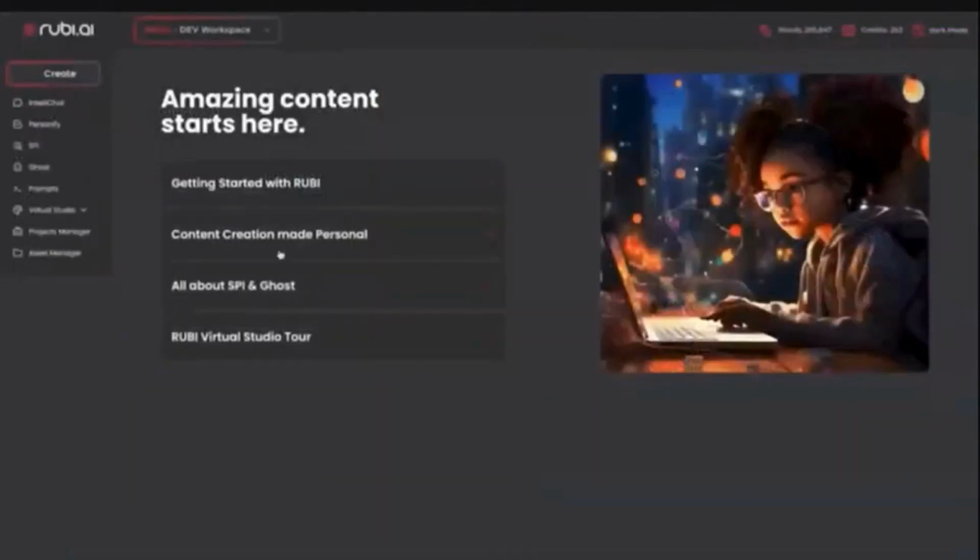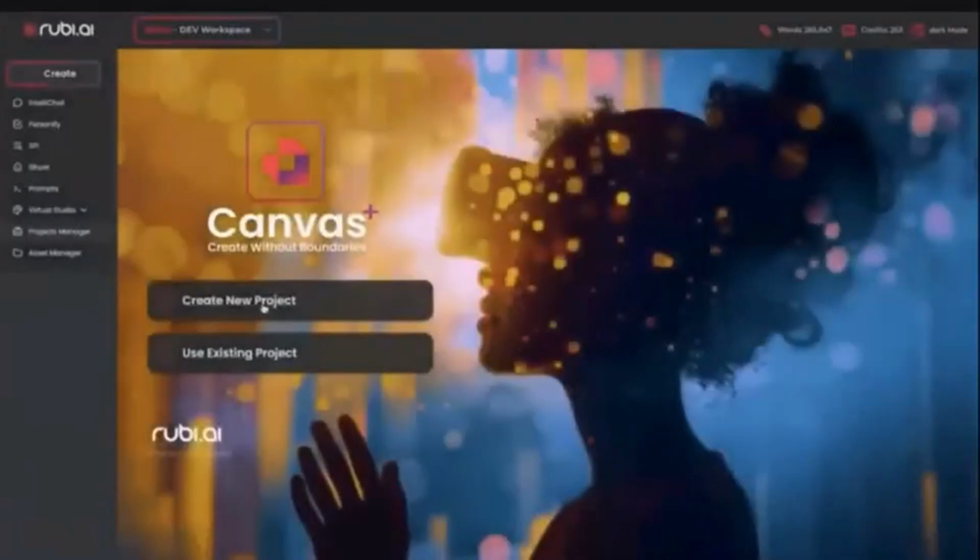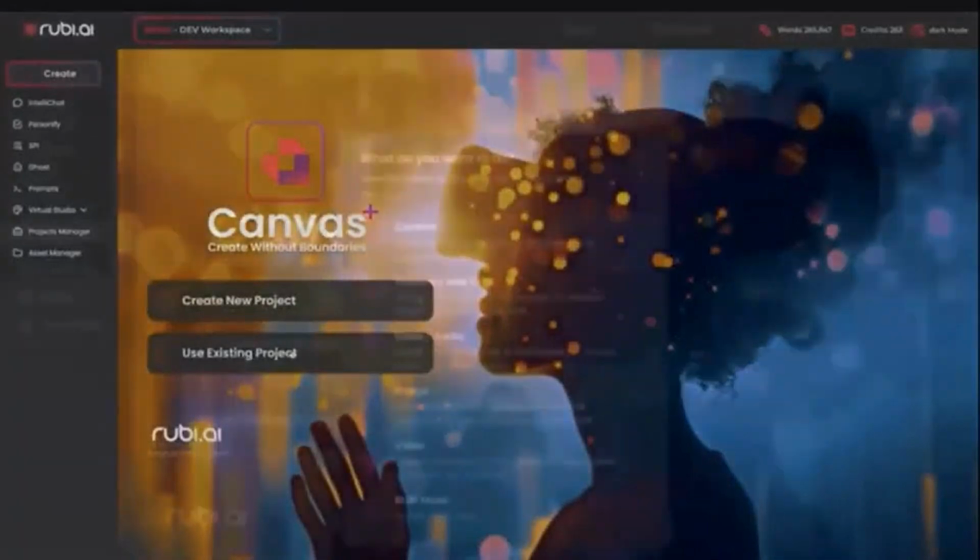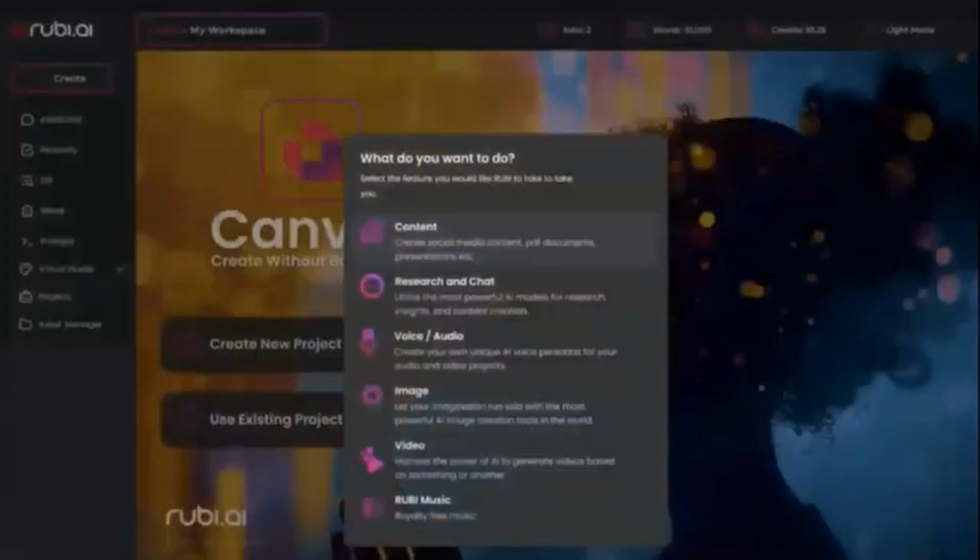To start, simply click the Create button or choose your favorite feature type from the left-hand menu of the dashboard. Then select an existing project or create a new one and let RUBI AI guide you through each step.